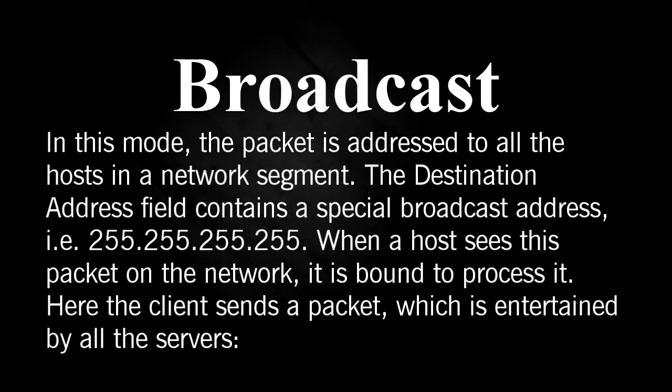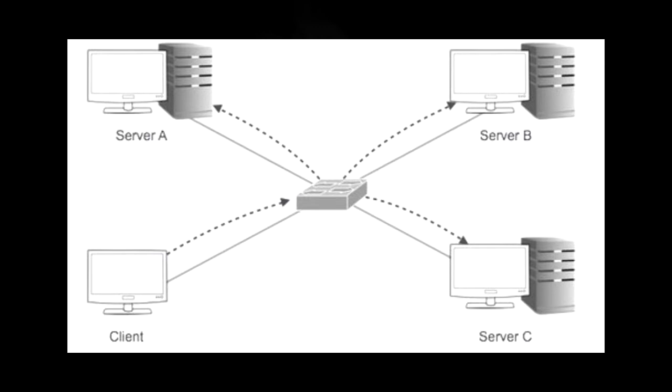Broadcast. In this mode, the packet is addressed to all the hosts in a network segment. The destination address field contains a special broadcast address, that is 255.255.255.255. When a host sees this packet on the network, it is bound to process it. Here the client sends a packet, which is entertained by all the servers. Look at the picture. In broadcast, the client sends the data to the switch. Then all the hosts or servers receive the broadcasted data.